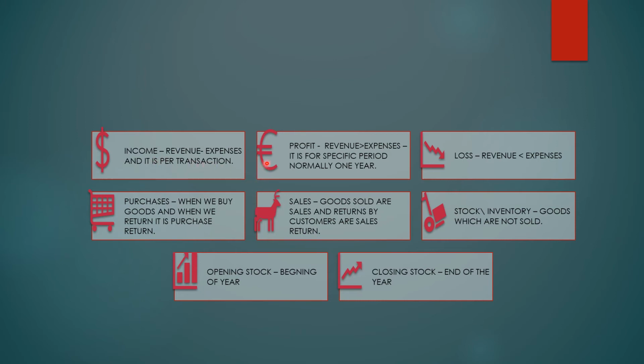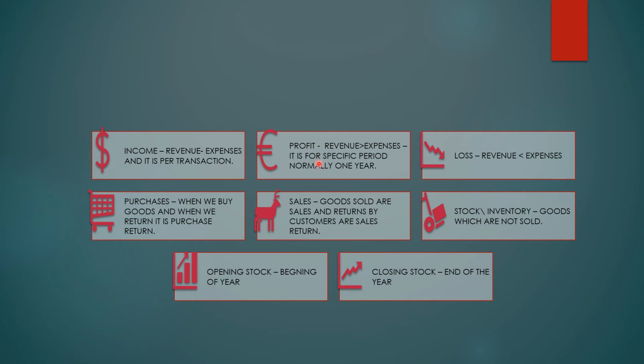Now, what is profit? When revenue is greater than expenses, that means we got more income and less expenses, then we say that we got a profit. For example, I sold some goods for 1,000 and the expenses I incurred, the cost, was for example 200. So the money I got is 800, that is my profit, and it is for a specific period, normally 1 year.